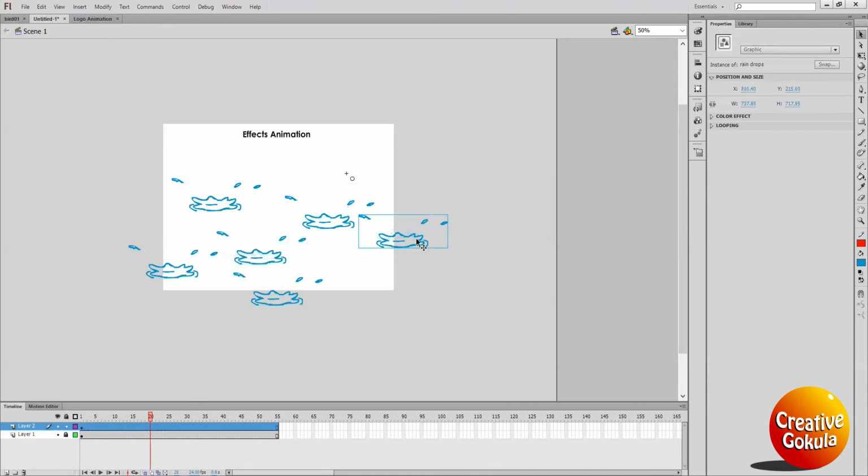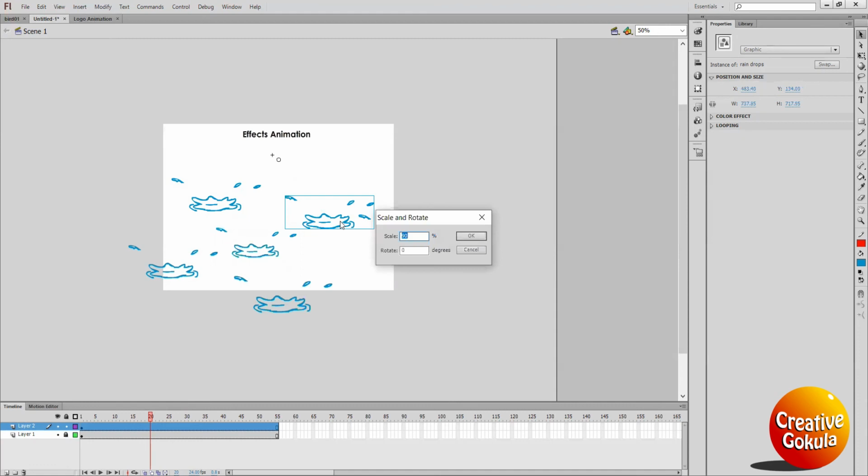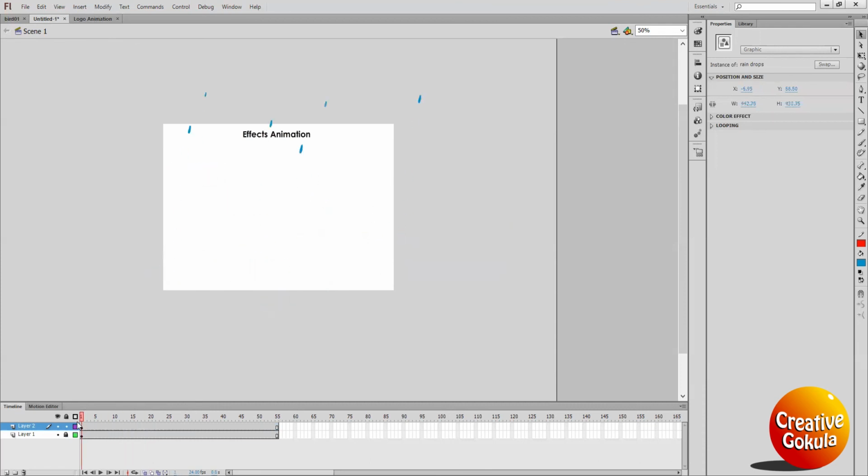Okay, now we have to adjust this one closer to the camera, so I will make it a little bigger, 110%. This one I will make 90%, I will reduce 10%. This one, so I wanted to show the perspective, right? So again I will show 70%, and this one maybe 60%. Okay, so I have changed the size of the water drops also.